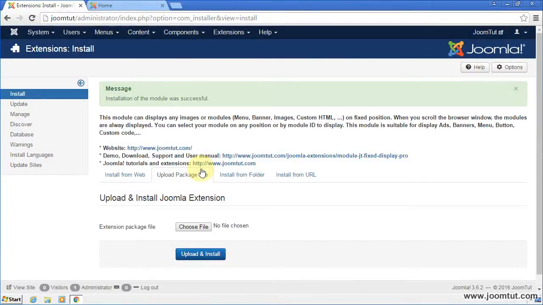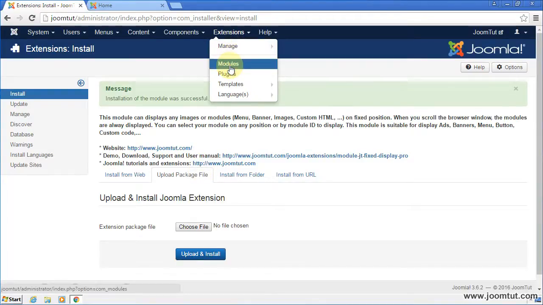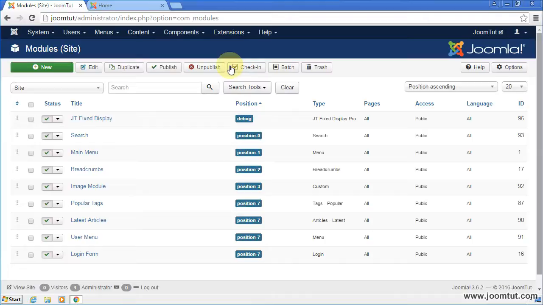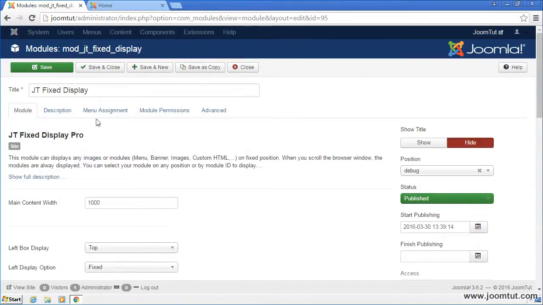Please go to Module Manage. Open the module JT Display. Your module has been upgraded to Pro. All settings have been kept. You can use this module with full features. Click Save to update your Pro settings.